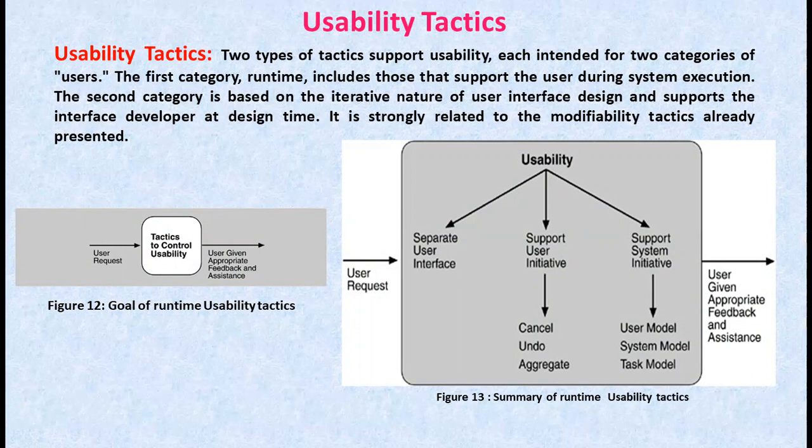For example, knowing that sentences usually start with capital letters would allow an application to correct a lowercase letter in that particular position. Next is maintaining a model of the user. In this case the model maintained is of the user.